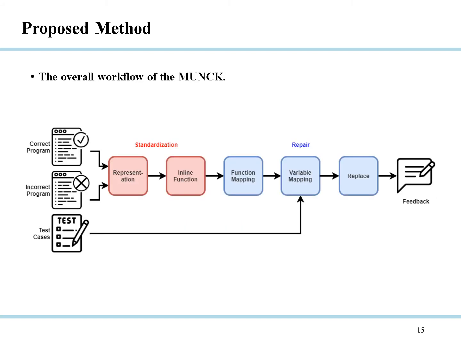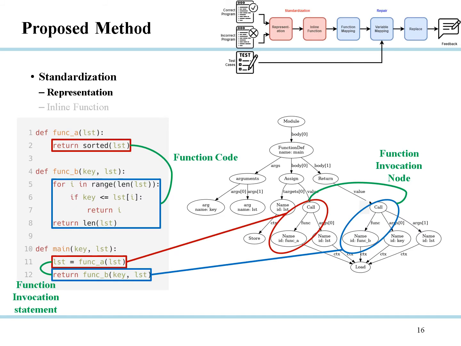The figure shows the workflow of Munch that we propose. We take correct program, incorrect program, and test cases as input. Then through 5 steps, Munch generates feedback. The standardization process is divided into 2 steps, representation and inline functions.